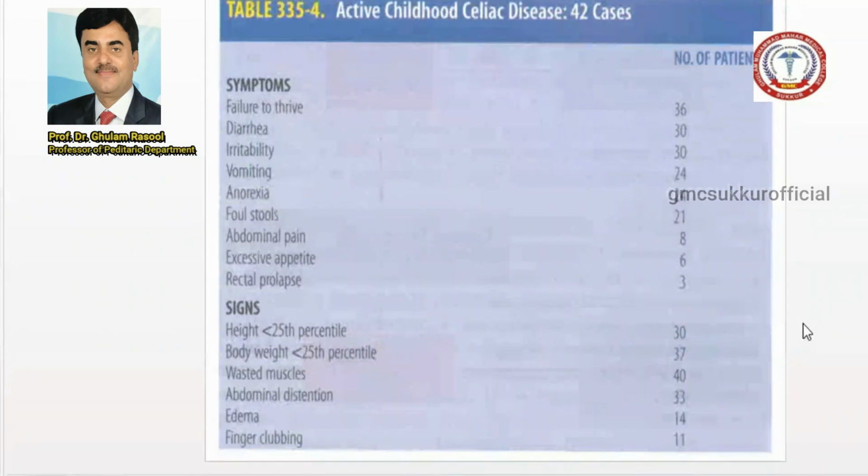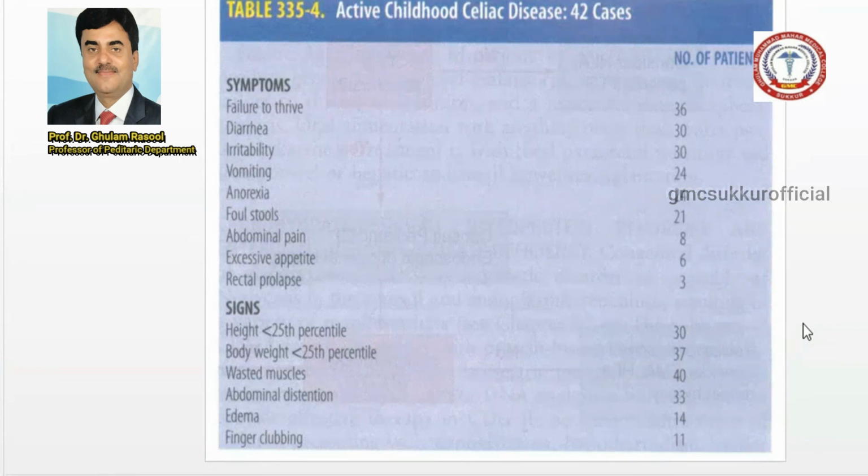Abdominal distension is usually present in 33%, and they present with edema, because edema is in the dependent part, and they present with pitting type edema due to loss of water and electrolytes. Also the common reason for this edema is protein deficiency. And I will show you the previous slide.